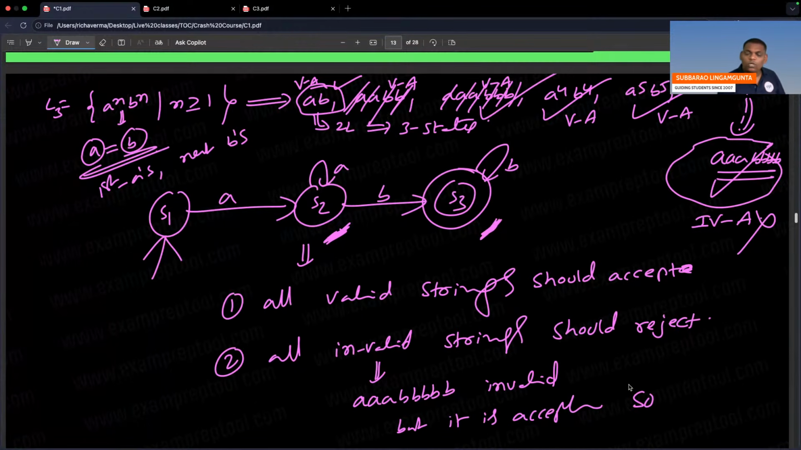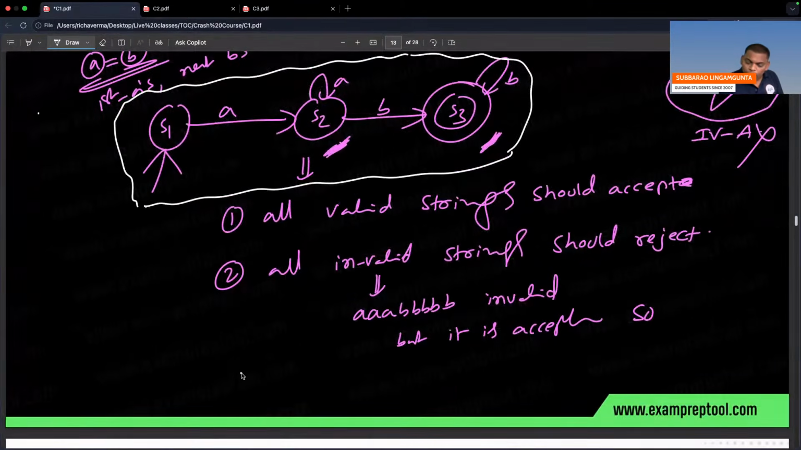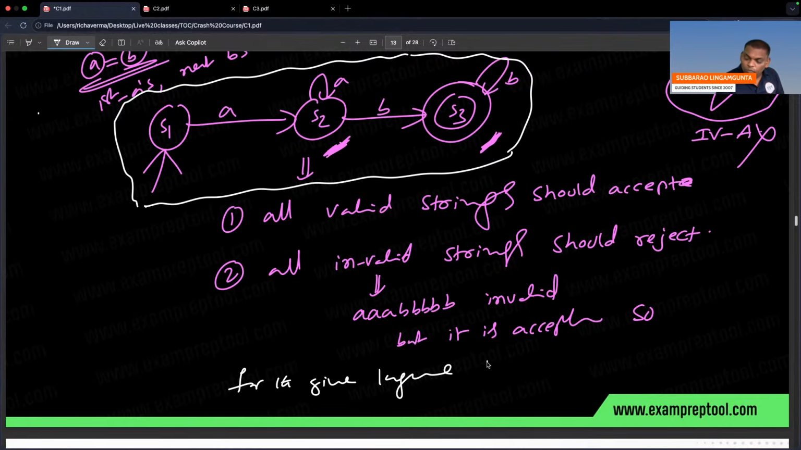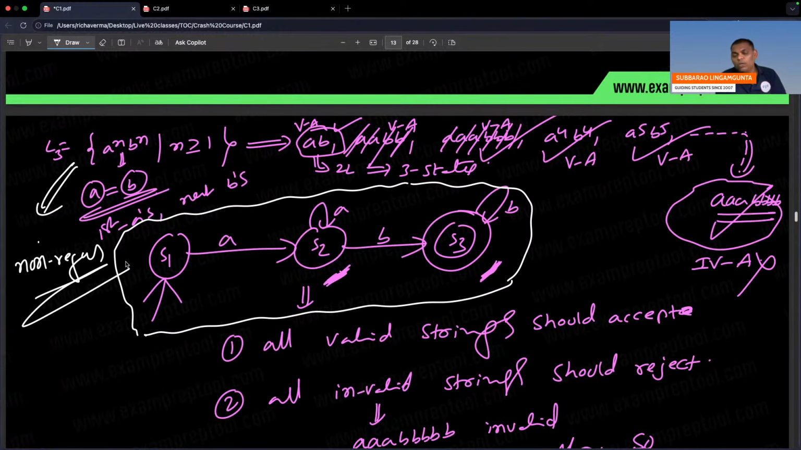So the automata which you constructed is wrong. For the given language, finite automata is not possible. If you want, you can check. Not possible means the given language is non-regular. Finite automata possible means regular language. Finite automata not possible means non-regular language.